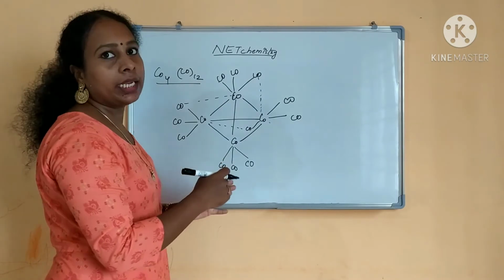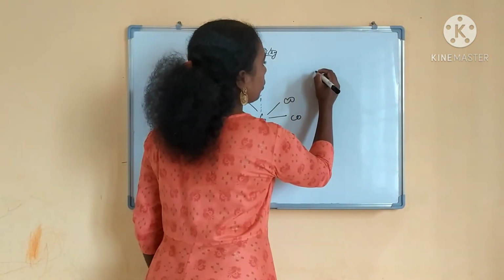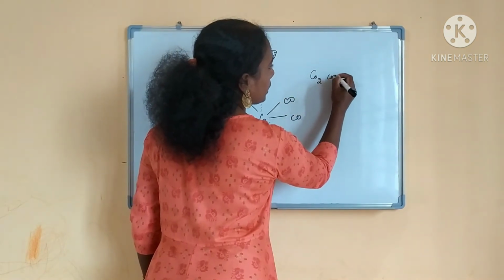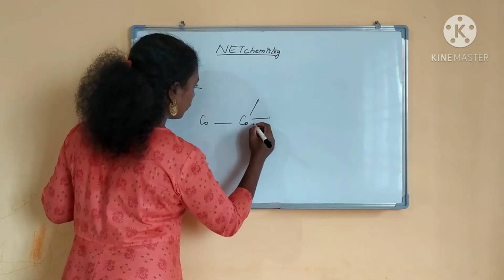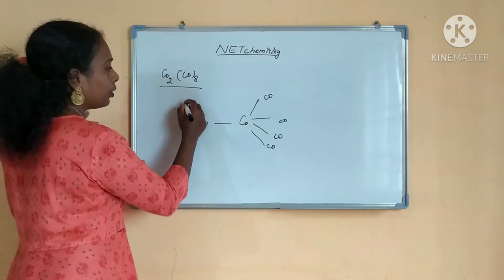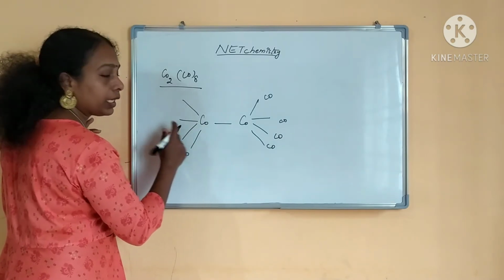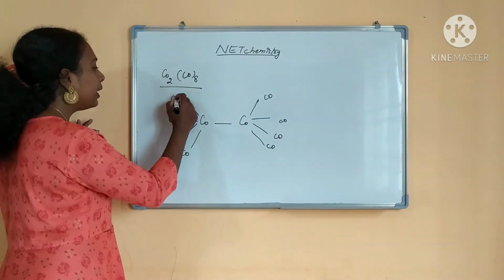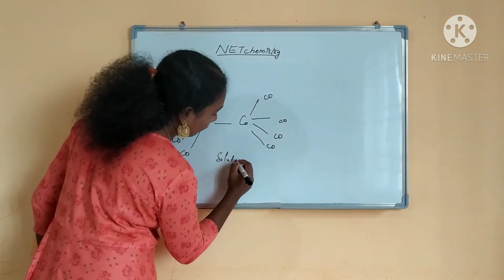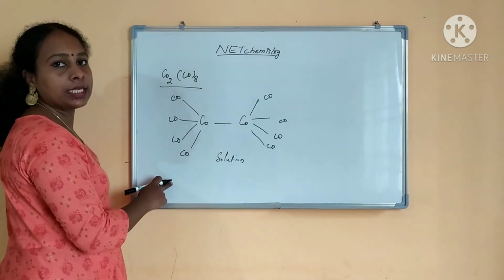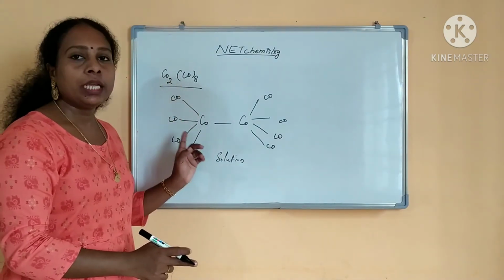The next I am taking, this is not that important. The next one is very important, Co2(CO)8. We will see how the Co2(CO)8 structure will be. Each cobalt atom contains 4 COs. Okay, this is the structure in solution state. What state? Solution state. This is very important. You can find these questions in your CSIR question paper. Co2(CO)8, this will be solution state.